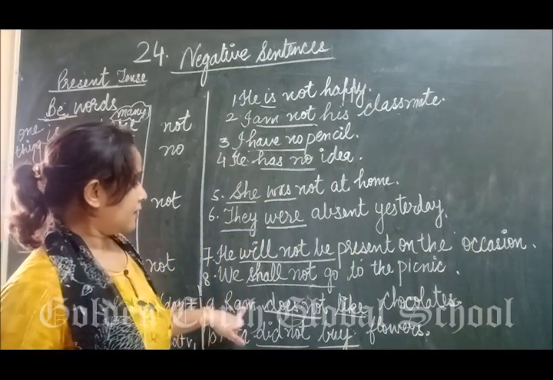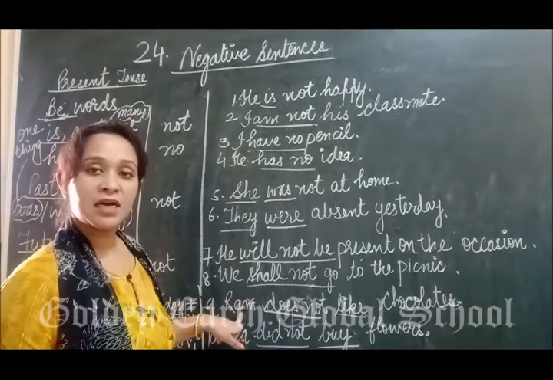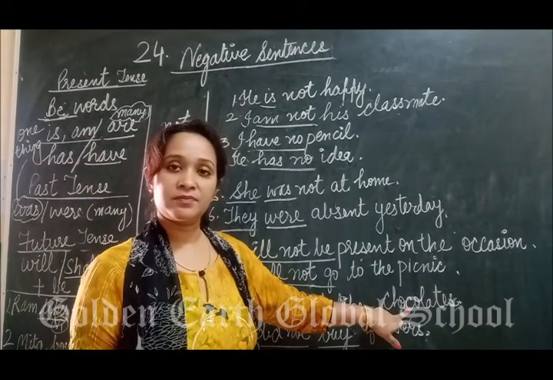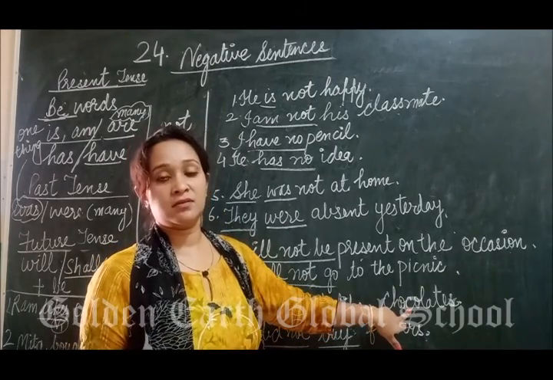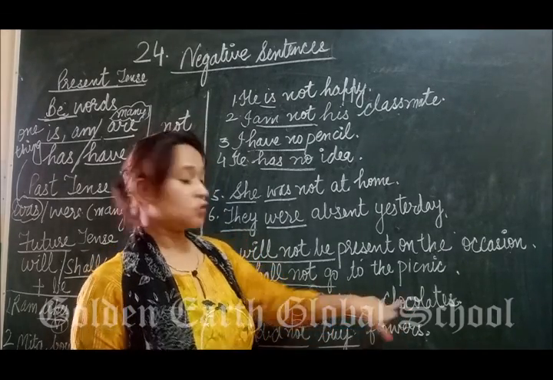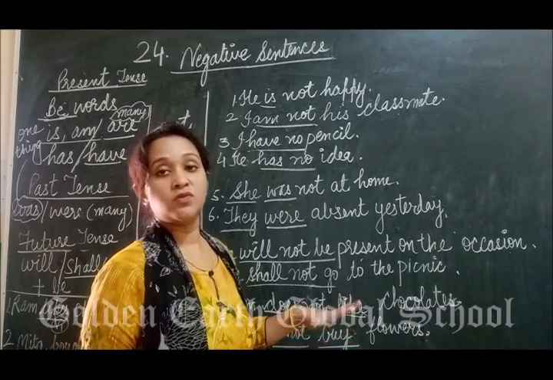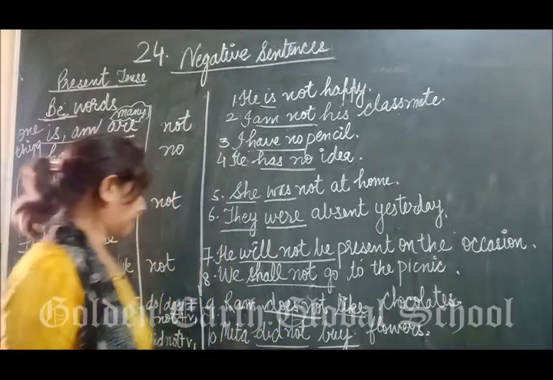For example, Ram, a singular subject: does not comes with a singular noun. Ram does not like chocolate. She does not like chocolate. They do not like chocolates. With a singular noun, what do we use? We use does not. Do not we use with plural nouns.